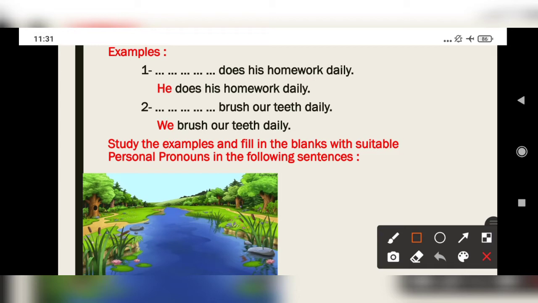Okay, because we can see his. So his is the possessive case of he. So in the blank, he should be filled. He does his homework daily. Okay, he goes with his. Brush our teeth. Okay, our is the possessive case of we. So we brush our teeth daily. Okay, we goes with our.